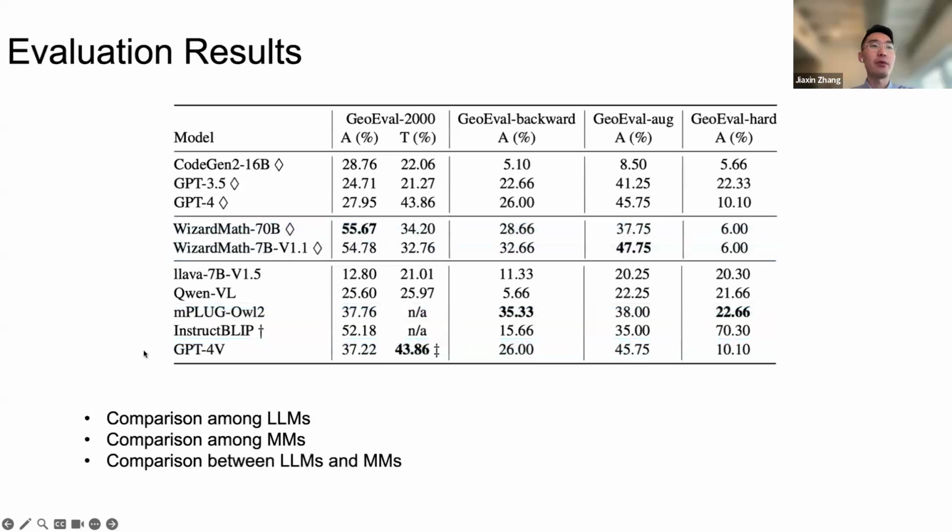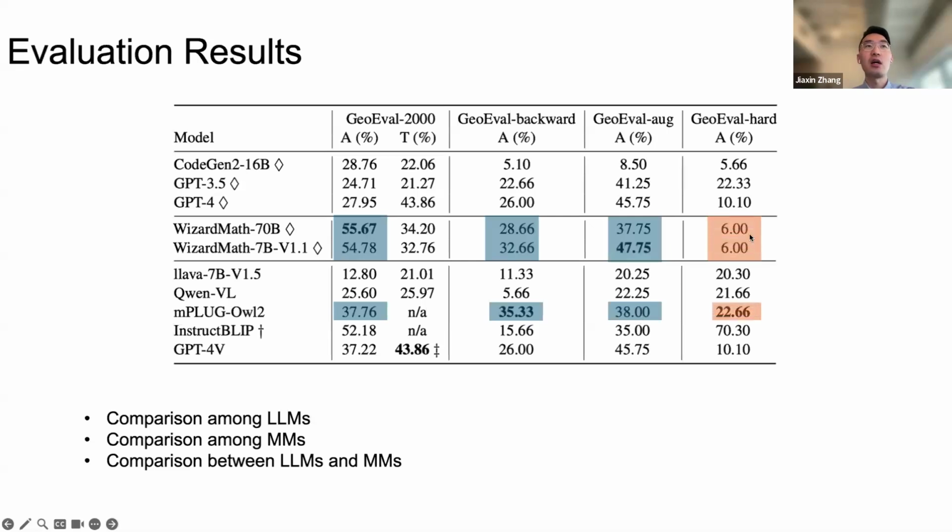If we compare the best large language model and the multimodal models, we can see that WizardMath outperforms mPLUG on the GeoEval-2000 subset. However, it does slightly worse on the GeoEval-backward subset. Also, WizardMath 7B version 1.1 outperforms mPLUG on the augmented dataset, but the original version performs slightly worse than mPLUG.